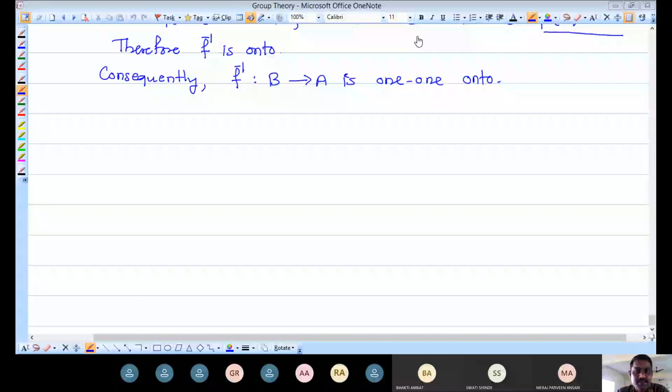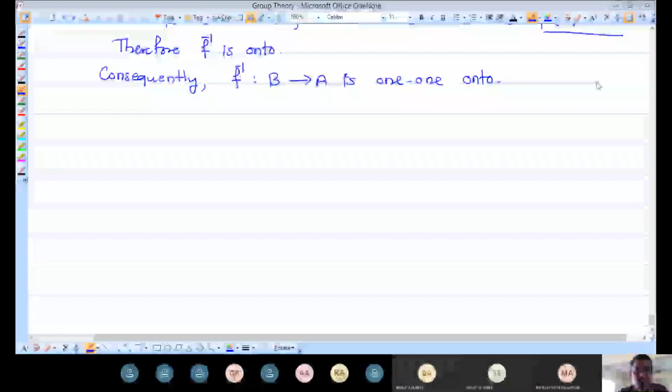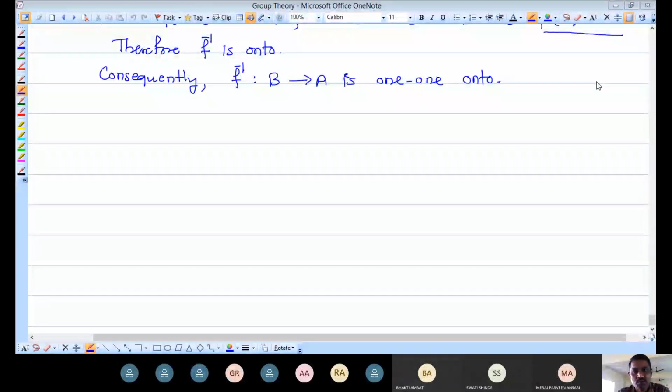If a mapping is one-to-one and onto, then we can define its inverse. And if its inverse exists, it is again one-to-one and onto. So the function and its inverse are both one-to-one and onto mappings.